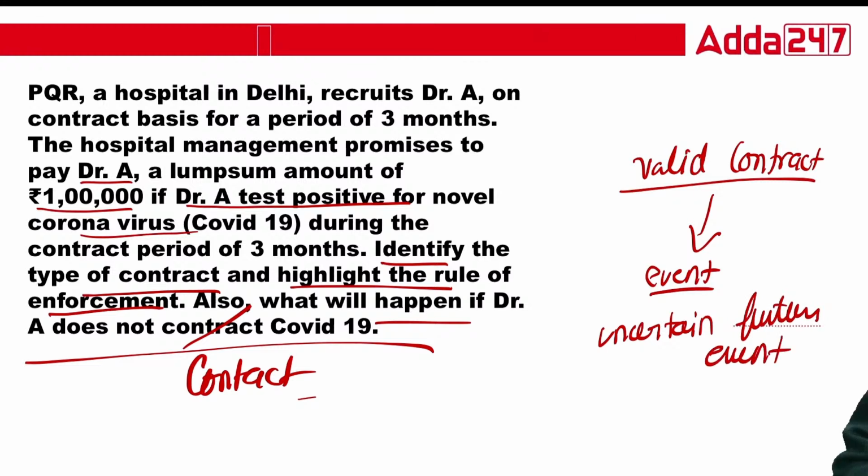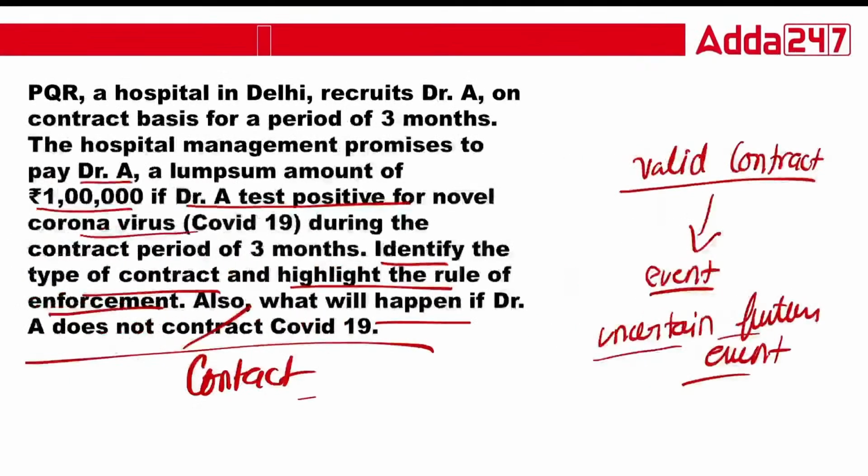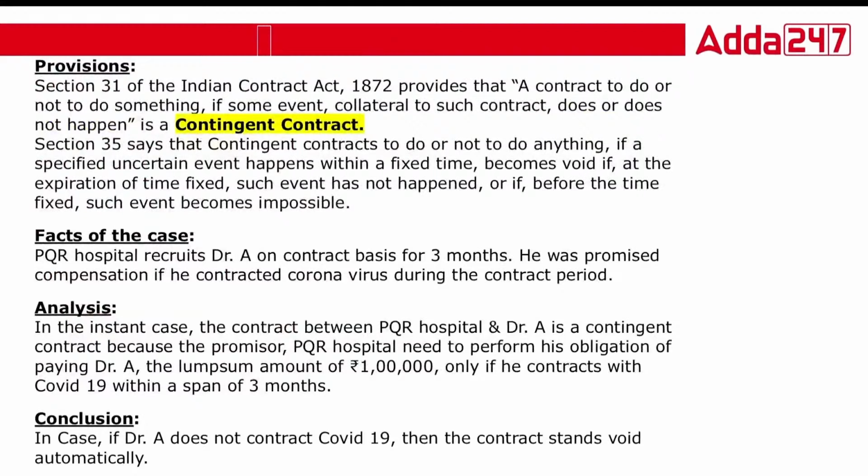In this case also, the hospital has promised to pay A, and that's a valid contract. So the hospital will pay A when A gets the coronavirus. But if A does not contract coronavirus, the contract becomes void.